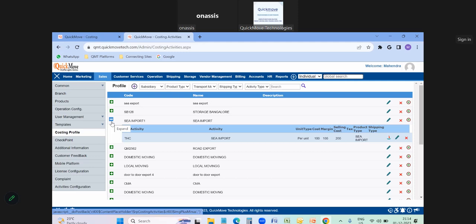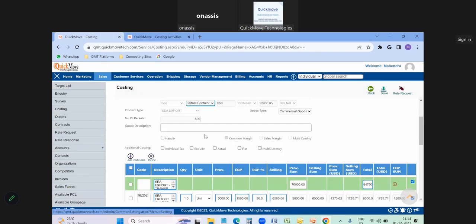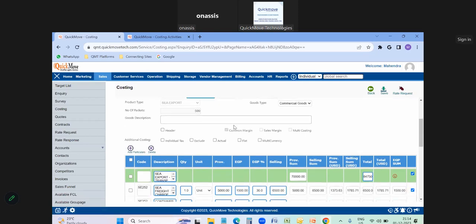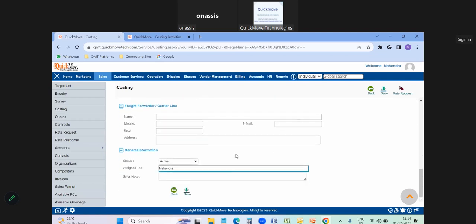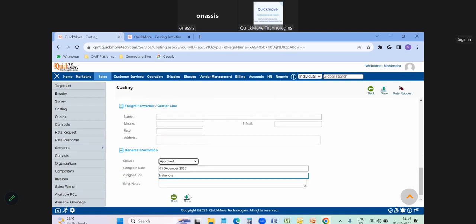Whatever charges we input here will be calculated with the total CBM we have inputted, and the total charges will be reflected. Here the provision will be our actual cost, and selling will be our quotation which we are sending to the customer, means we are including our margin also here. Understood? Then I can make the status approved and save it. Now the costing is prepared.